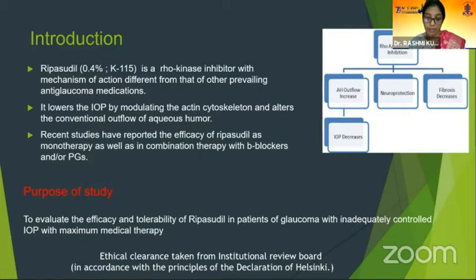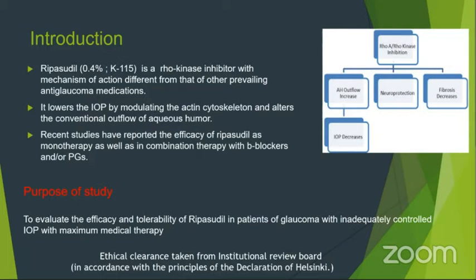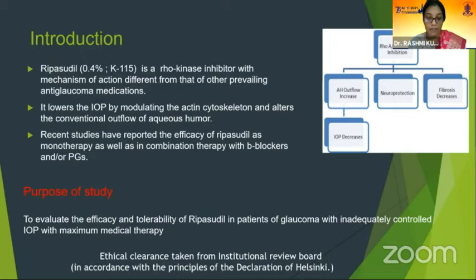These ROCK inhibitors work in glaucoma patients by various mechanisms like neuroprotection, decreasing scarring, increasing the ocular blood flow, and protecting the retinal ganglion cell itself, but of course, above all, IOP reduction. And their mechanism of lowering IOP is due to the modulation of the cellular cytoskeleton in the trabecular meshwork, and hence decreasing the outflow resistance in the conventional pathway.